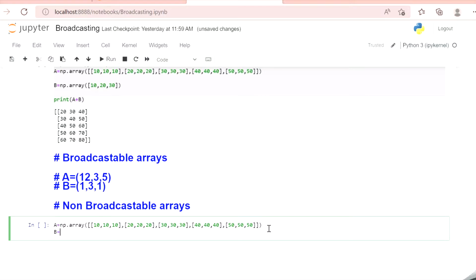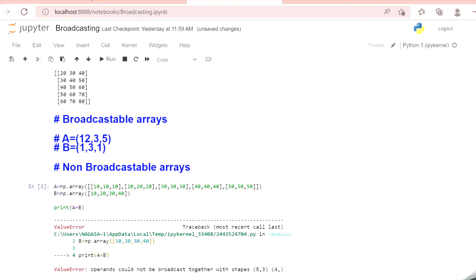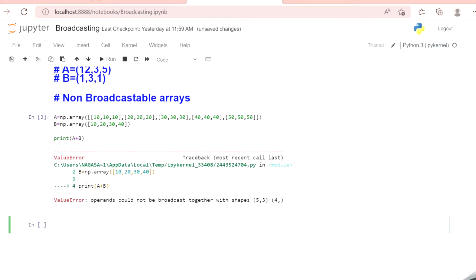Now my B is equal to np dot array, and I'm having 4 elements: 10 comma 20 comma 30 comma 40. Now I want to perform arithmetic operation on A and B. So let me give print A plus B and run the code. It gives a value error because it's a non-broadcastable array. It does not satisfy the rules of broadcasting. It says operands could not be broadcast together with shapes 5, 3 and 4 because the dimensions are unequal and it does not follow the rules of broadcasting.